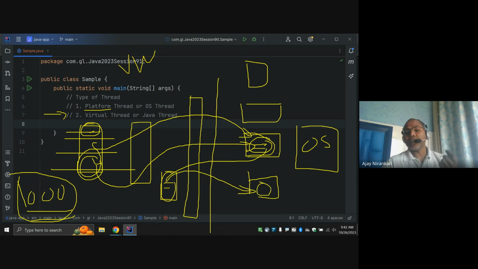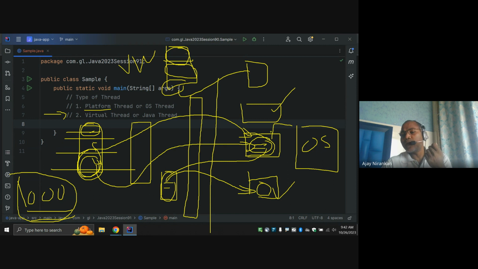So it might be that in one piece of code, the first portion is completed by thread 1, the second portion is completed by thread 3, and the last portion is completed by a different thread, depending upon the number of mountings and unmountings. Mounting means Java says, I am going to place your code in a platform thread. That is mounting. Once you are going to wait, I am going to unmount.